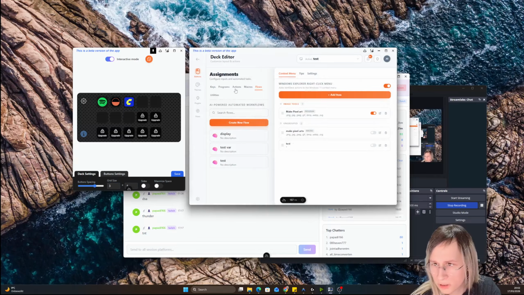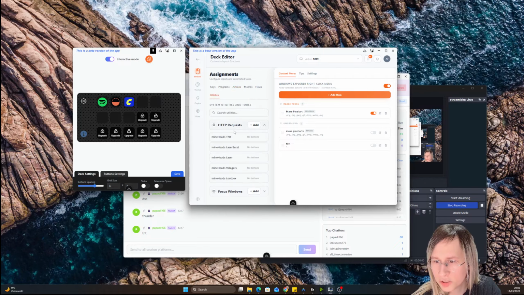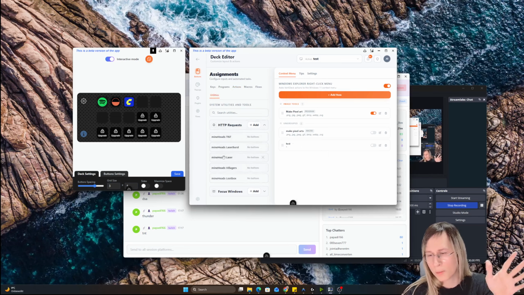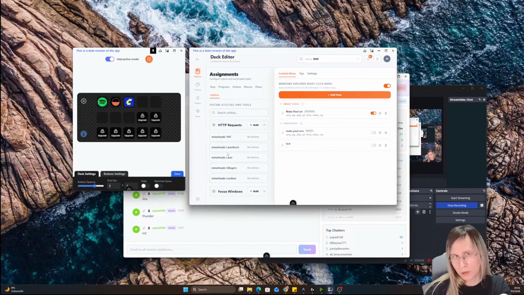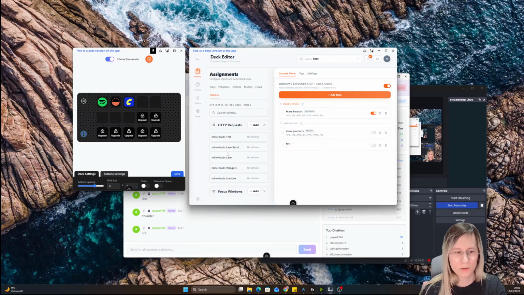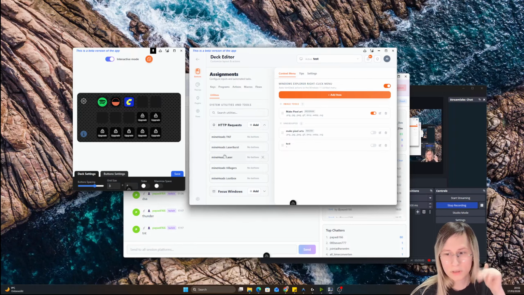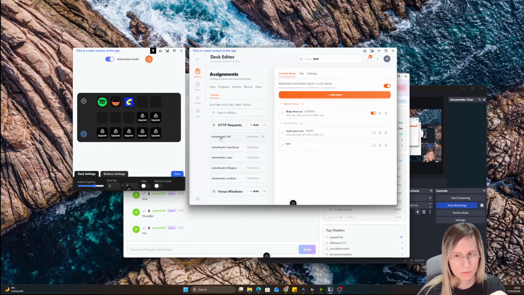It reads the assignment. In my case, it's an HTTP request, like laser something, and it sends the HTTP request to my game, and it's gonna run something in my game. So you can make interactive games with it, or automate your streaming setup.